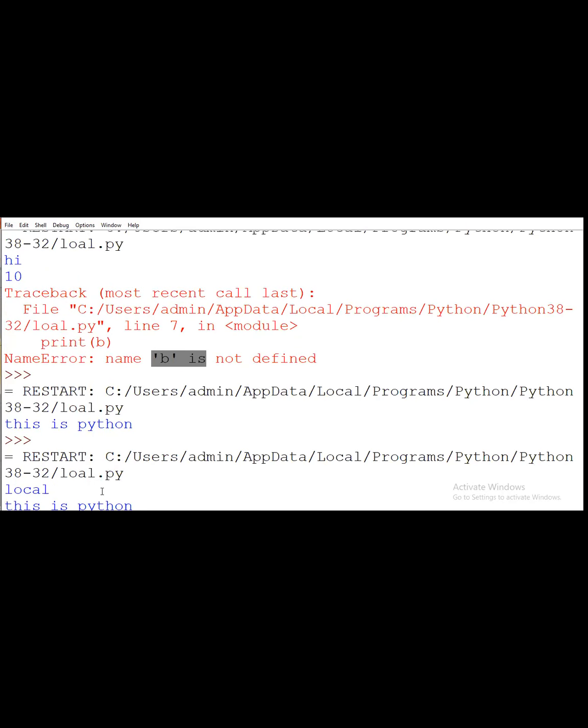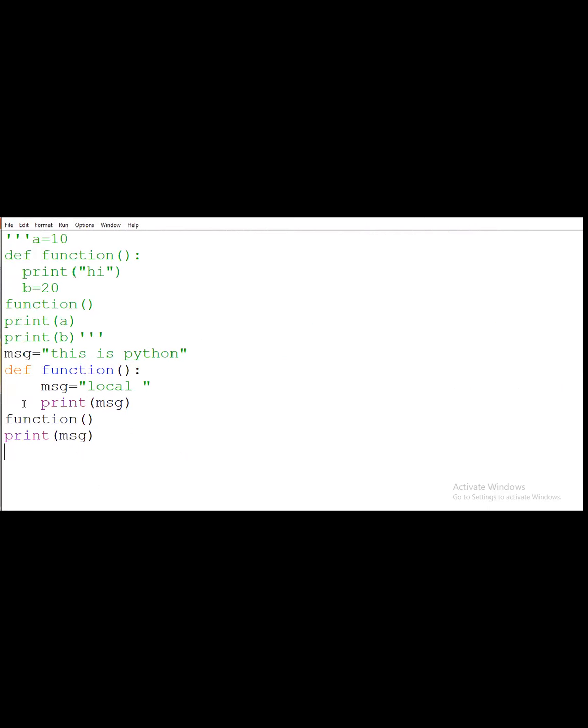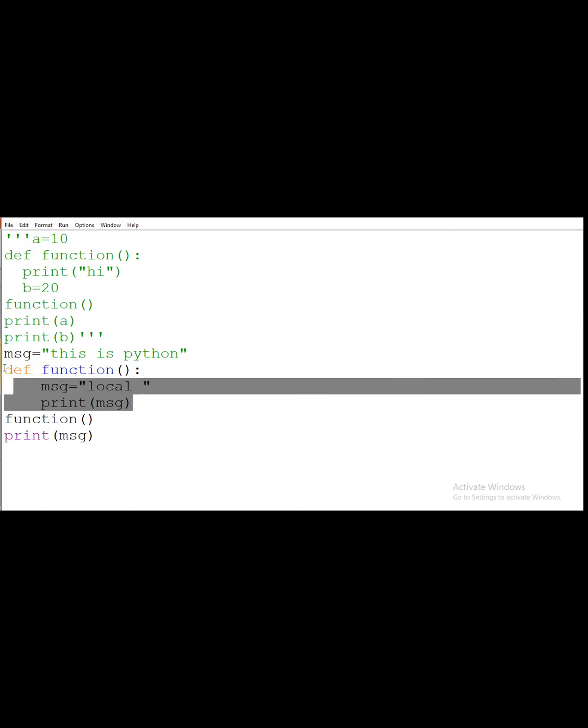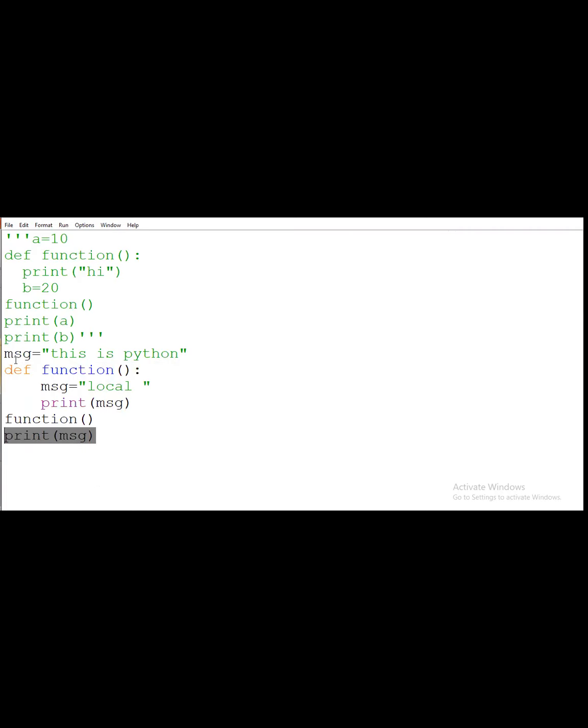So you have to see here two messages are declared, one is local and this is Python. Why? Because here we are declaring the message variable as global. Means the function we define here can be accessed inside this function block and also outside the function block.